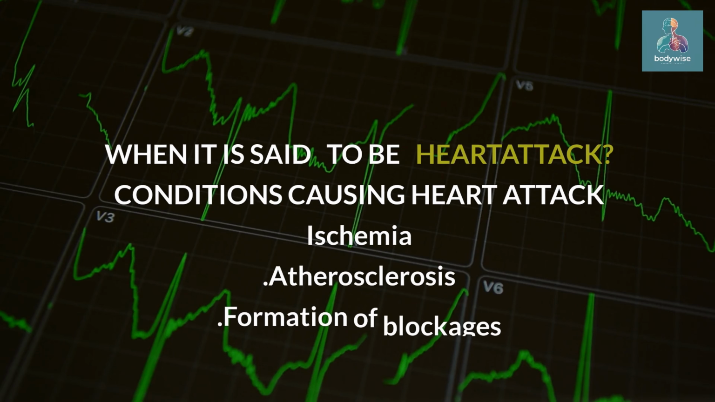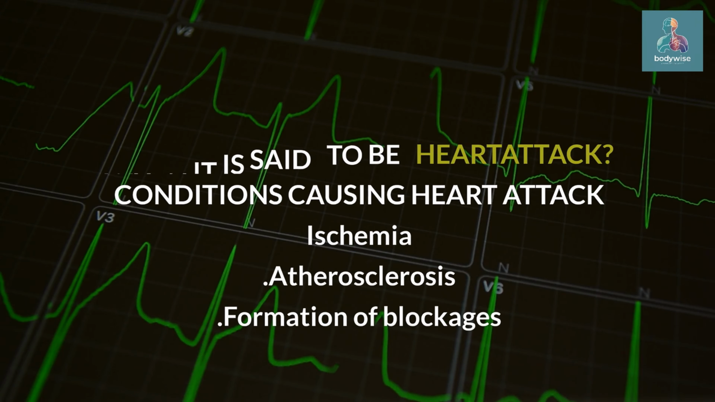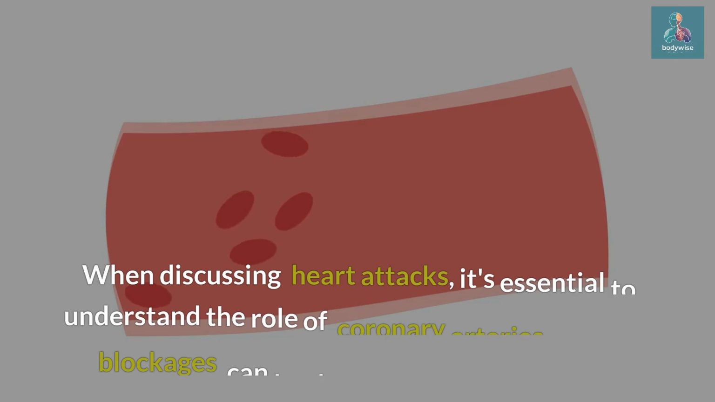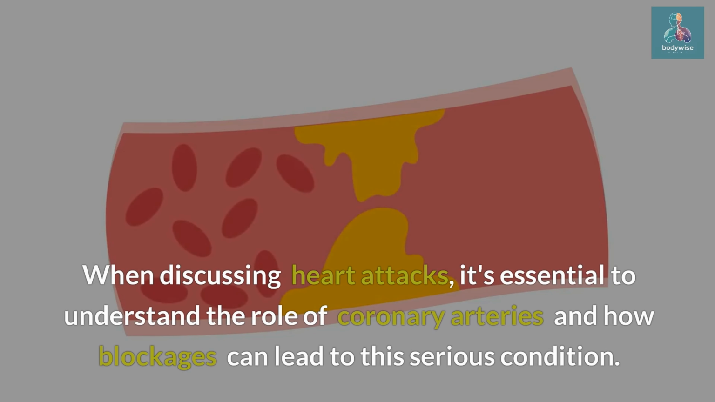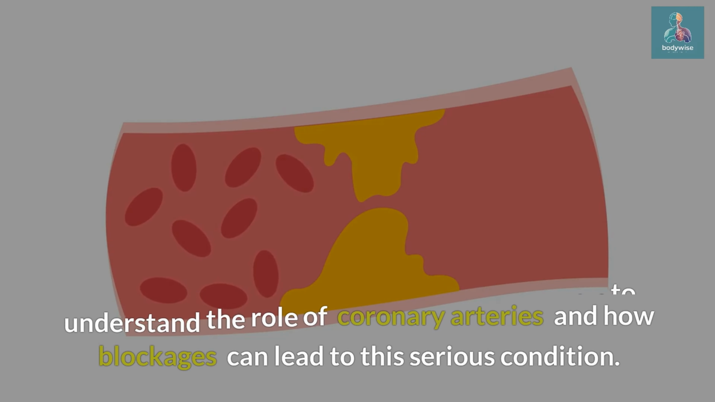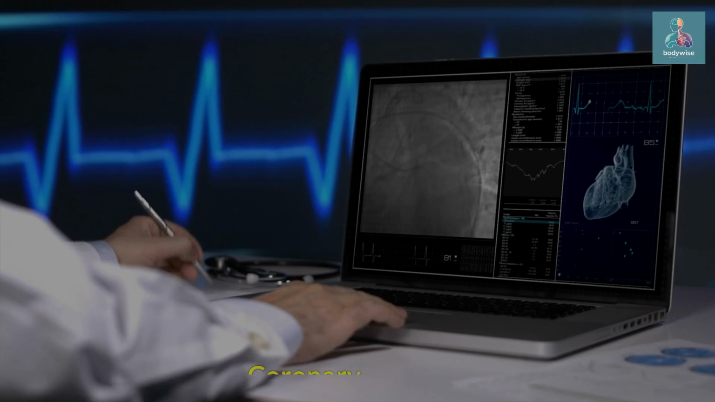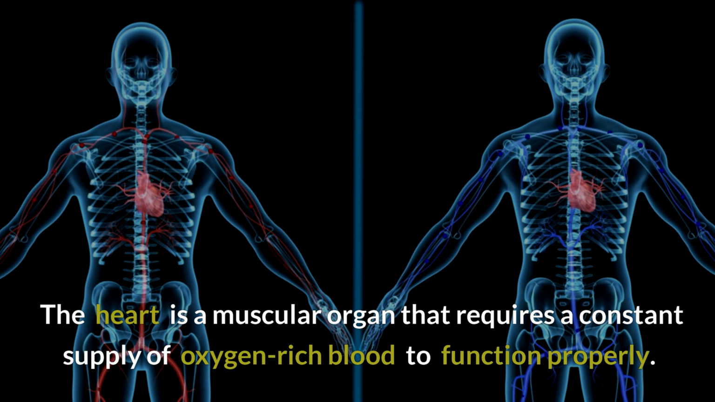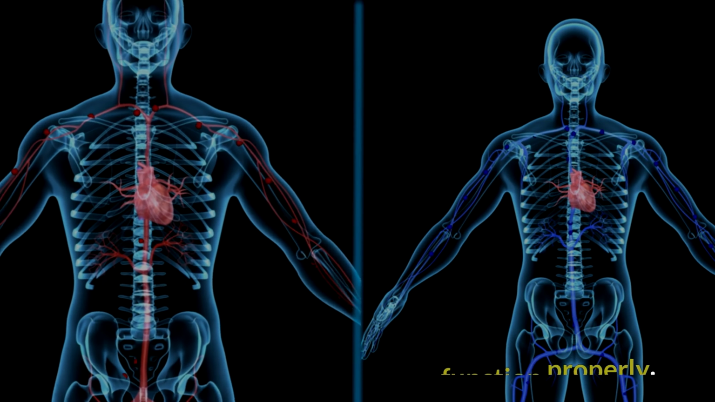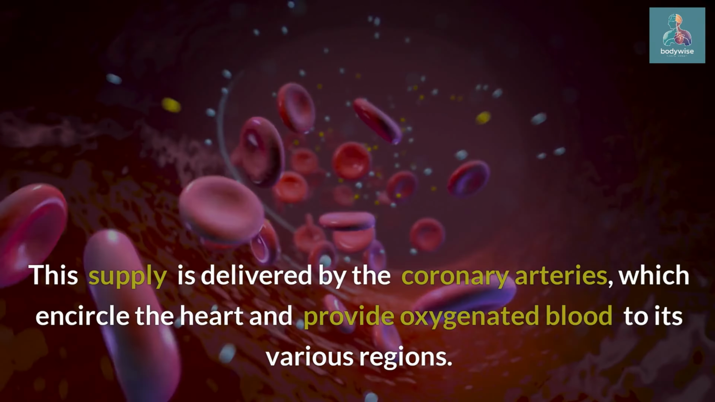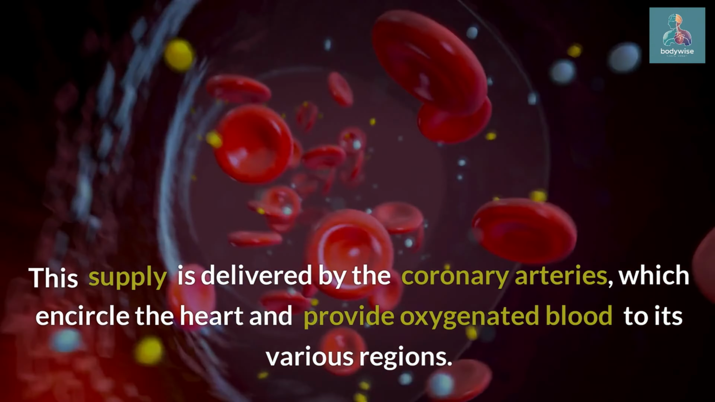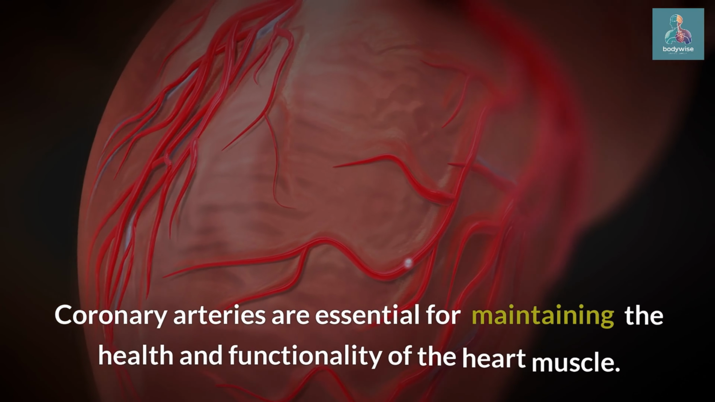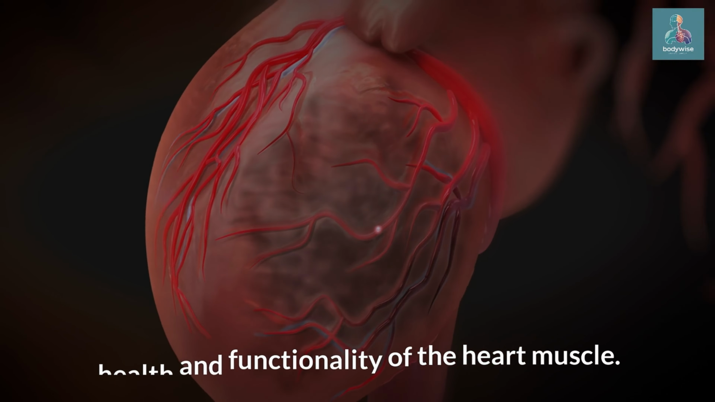When it is said to be a heart attack, the conditions causing it are ischemia, atherosclerosis, and formation of blockages. When discussing heart attacks, it's essential to understand the role of coronary arteries and how blockages can lead to this serious condition. Coronary arteries: the heart is a muscular organ that requires a constant supply of oxygen-rich blood to function properly. This supply is delivered by the coronary arteries, which encircle the heart and provide oxygenated blood to its various regions. Coronary arteries are essential for maintaining the health and functionality of the heart muscle.